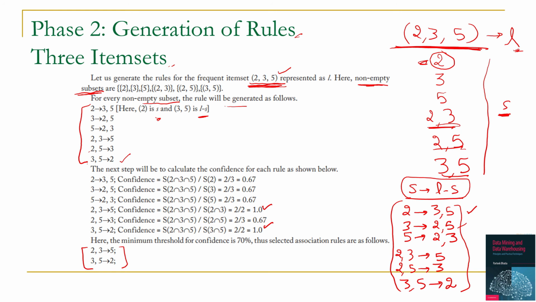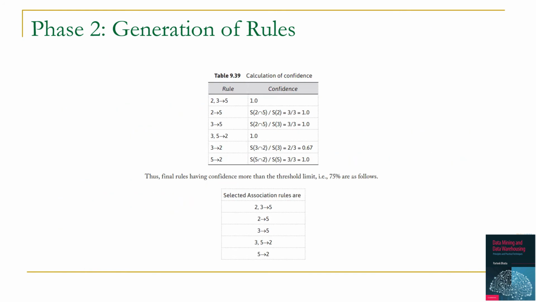Out of these combinations, some more rules are also possible. So first rule is 2, 3 to 5. From this, the other possibility is 2 to 5 and 3 to 5. So 2 more rules are possible out of this. In order to check whether they qualify the condition of confidence or not, we have to calculate its confidence. So it will be support of 2 and 5 divided by support of 2. You can see that it has a confidence value of 1. Let's calculate its confidence. It is support of 3 and 5 divided by support of 3, which is again 1.